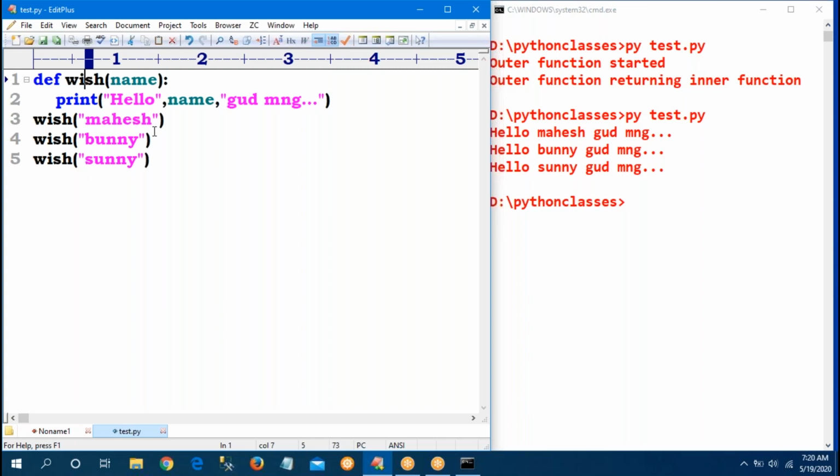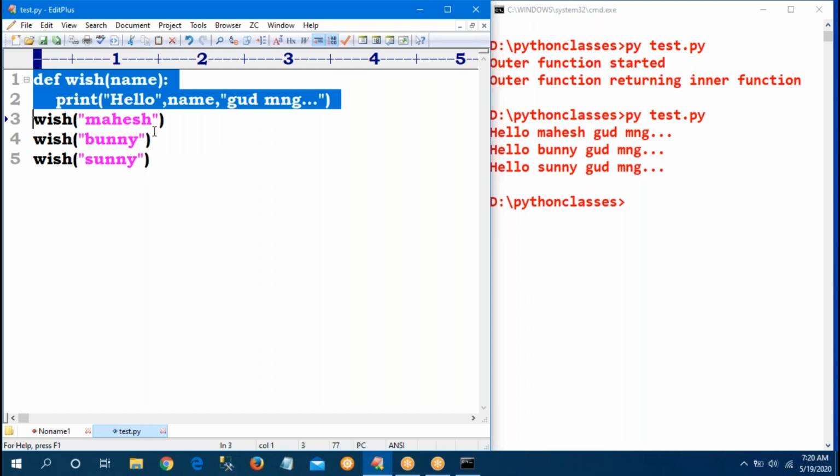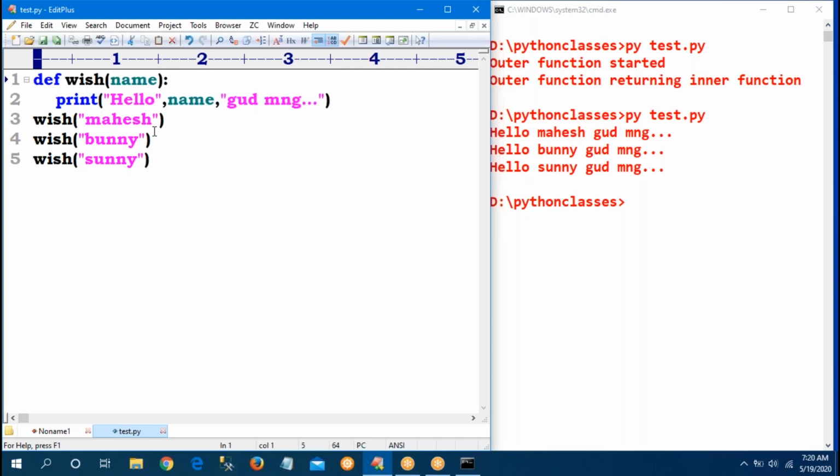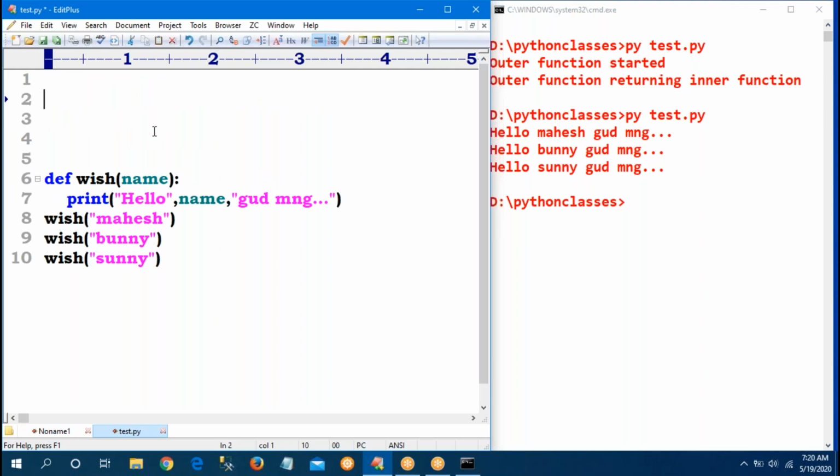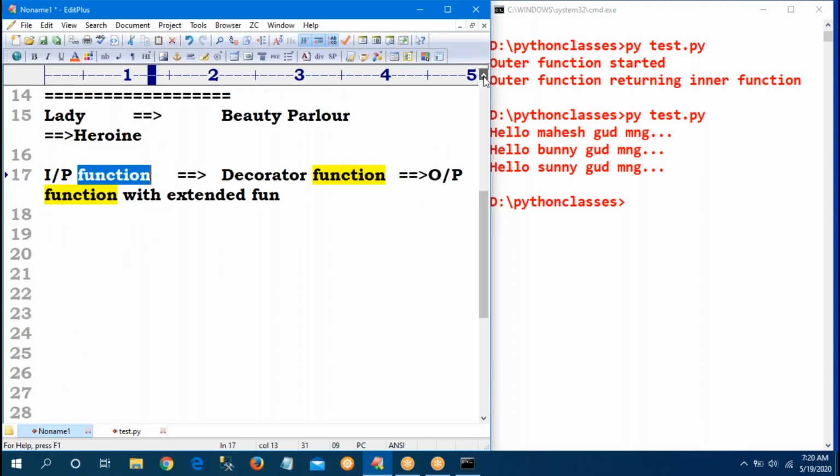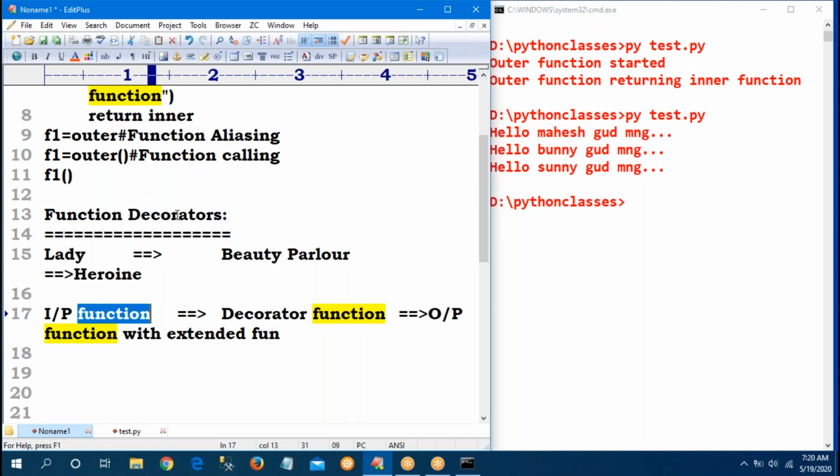But don't change this existing function. What is my existing function? Wish function. Without changes to the existing function, give this function as an argument to another function. Now observe, sir, what I am telling: a decorator is also a normal function. It is not any special function. A decorator is also one normal function which can take one function as an argument.